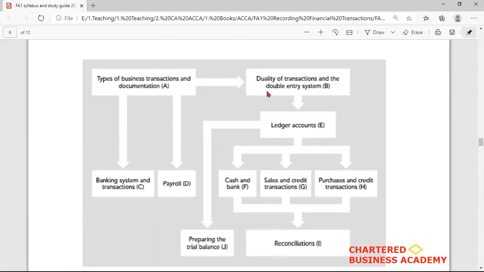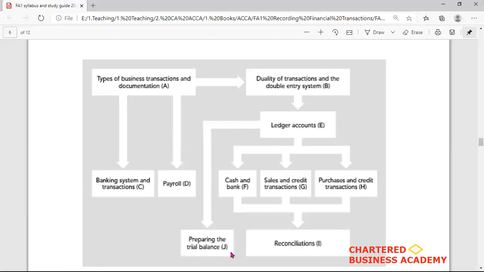And finally, when you prepare your double entries and enter the transactions in the double entry system, you have to prepare different ledger accounts. And on the basis of the ledger accounts, you update your cash and bank, sales and credit transactions, purchases and credit transactions. And finally, in order to control the double entry system and all the transactions, you have to prepare various reconciliations like bank reconciliations and inventory movement reconciliations, etc. And when you have done all these aspects of the business related transactions, then finally you prepare your trial balance.